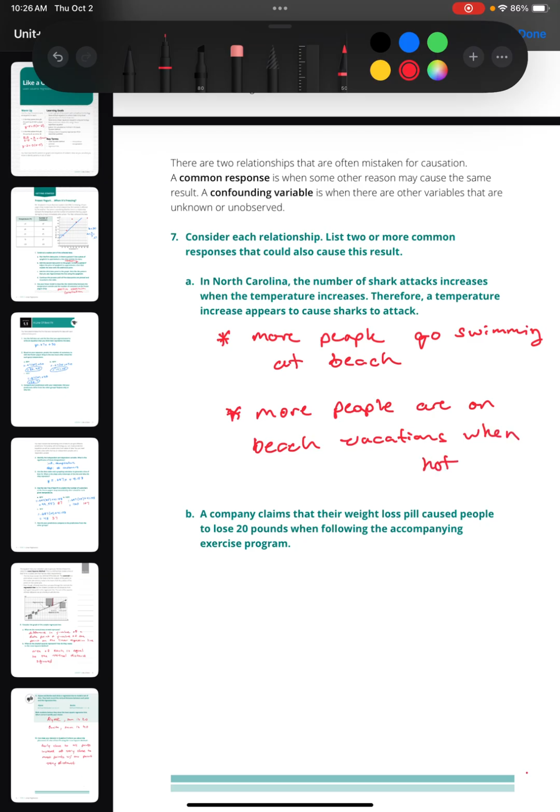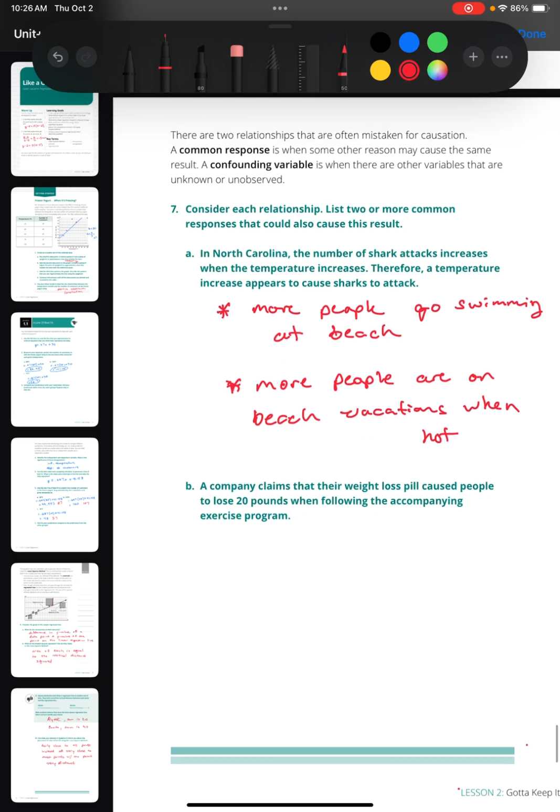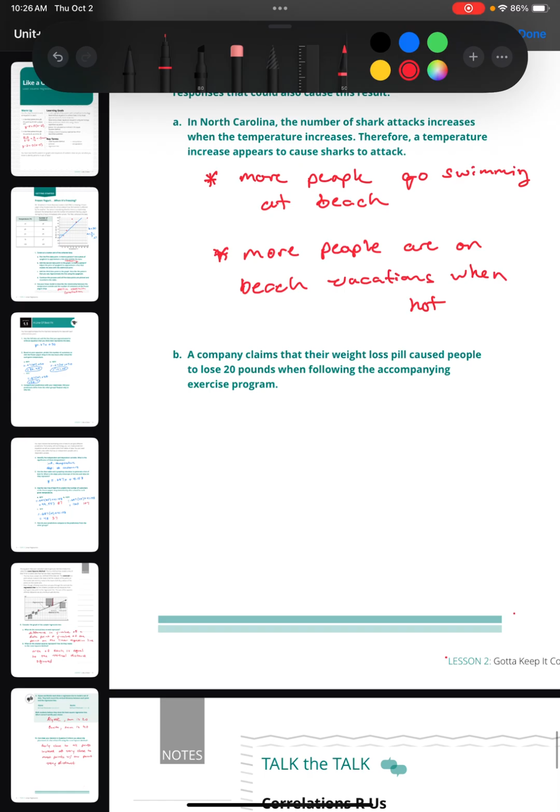So the outside factors would be simply that there's more people in the water when the temperature goes up. If the same number of people were in the water when it was cold out, you might have an equal number of shark attacks. So the temperature alone isn't causing the sharks to attack.